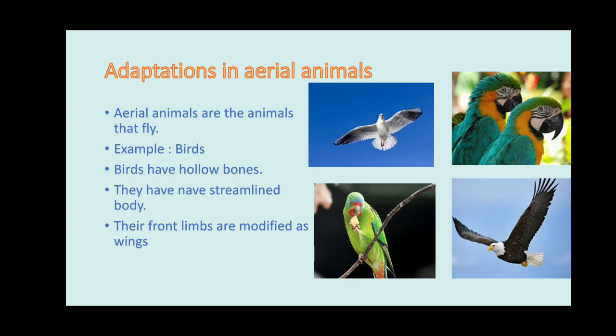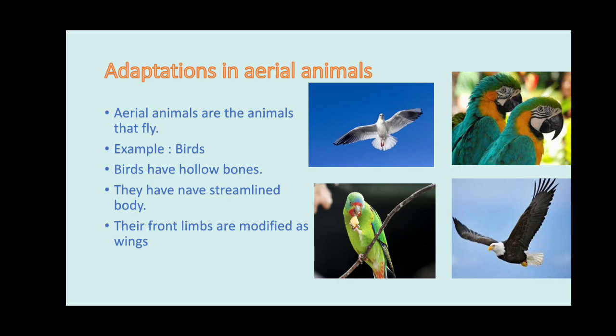Did you understand? So in aerial animals also, there are two special adaptations: one is hollow bones and one is feathers. Because of these two special adaptations, birds can fly. Am I clear, children? Then their front limbs are modified as wings, and the wings help them to fly. We have two legs and two hands.